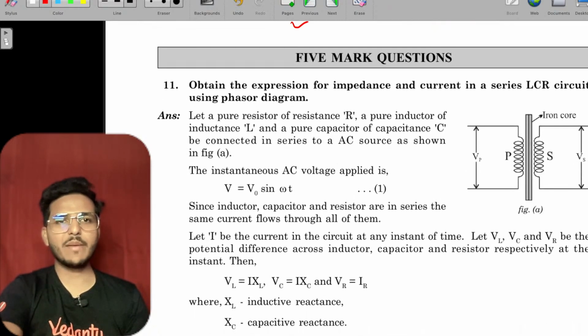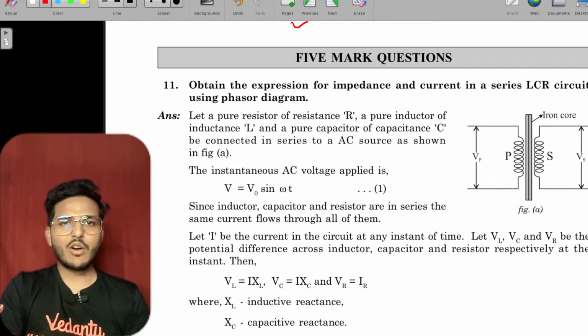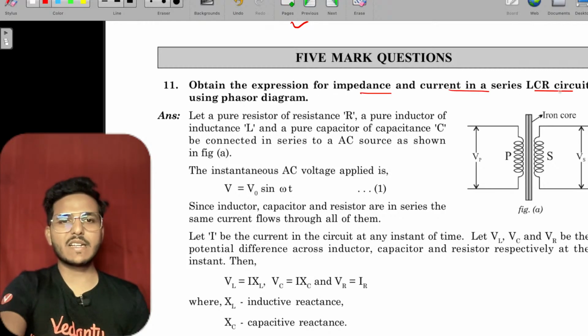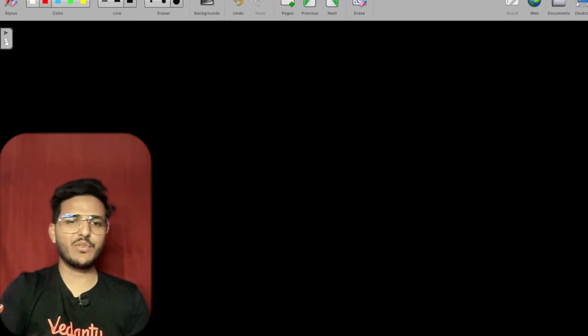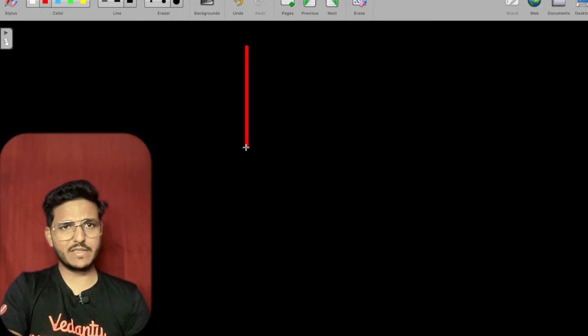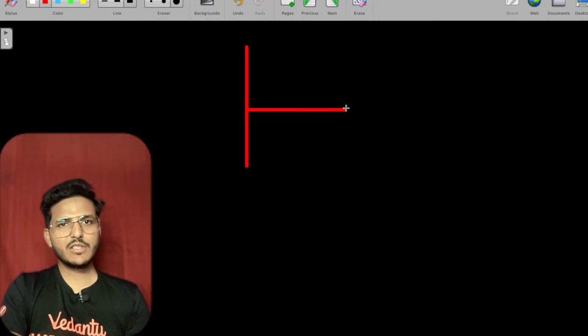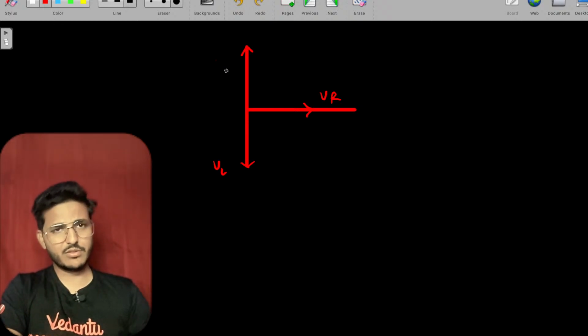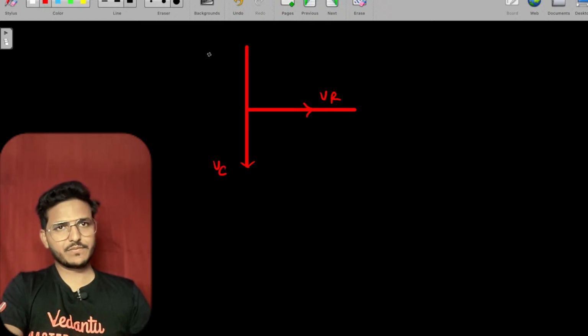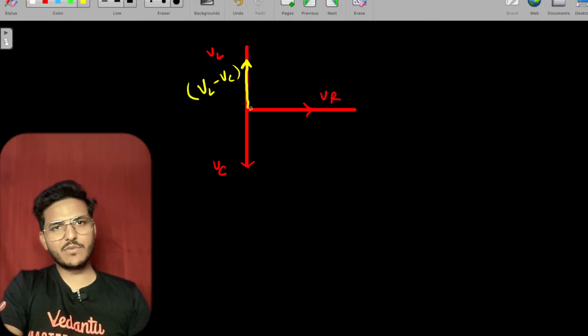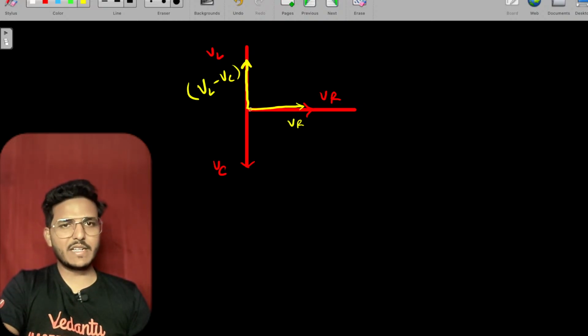Okay, now come to the 5-marker question. These are very easy questions. Obtain the expression for the impedance in the LCR circuit. See, in LCR circuit, if you want to calculate impedance, just draw a phasor diagram. In this way you have VR, in this way VL, and this way VC. Now just solve VL and VC. If you solve VL and VC, you will get VL minus VC, and this is VR. So the net is V.